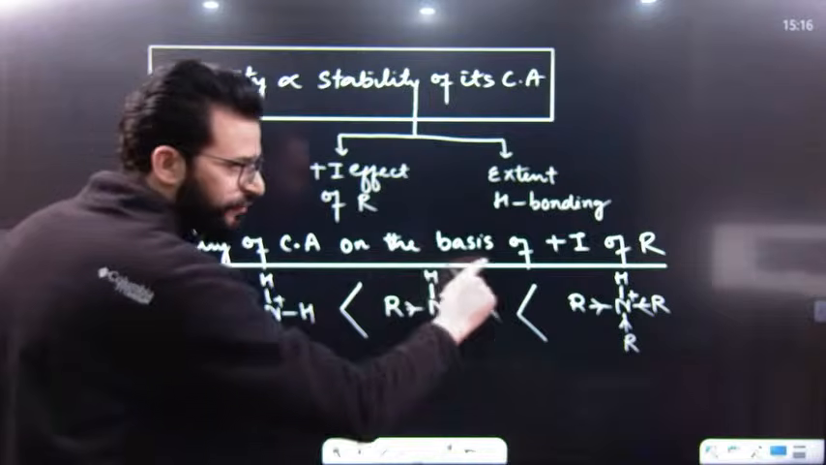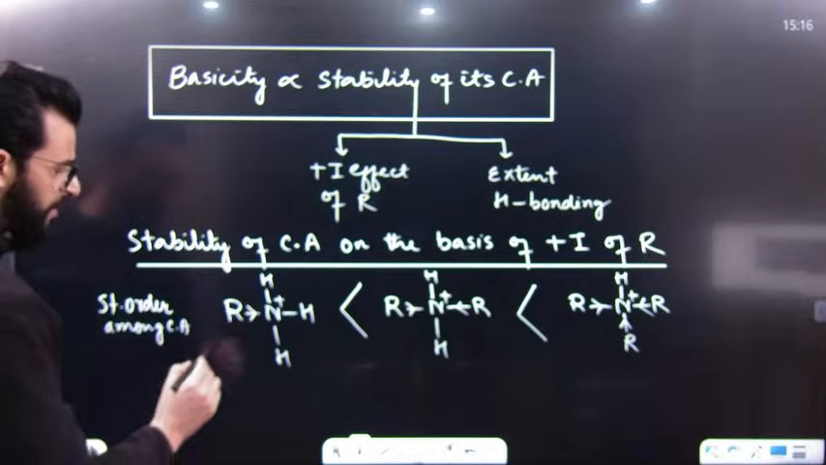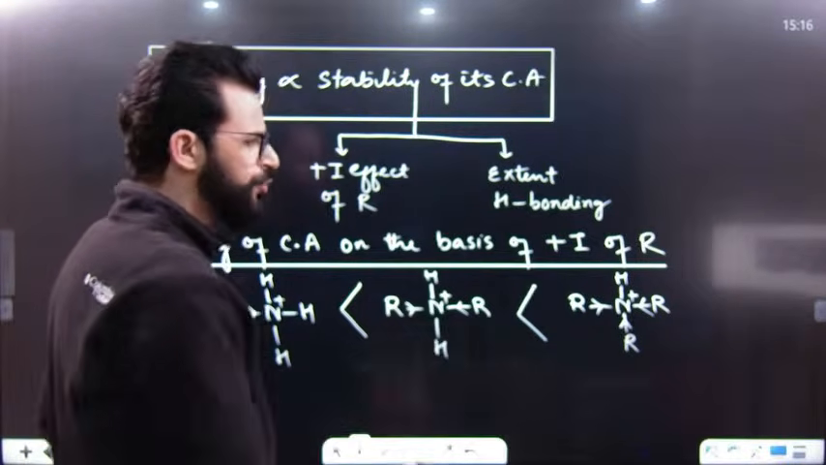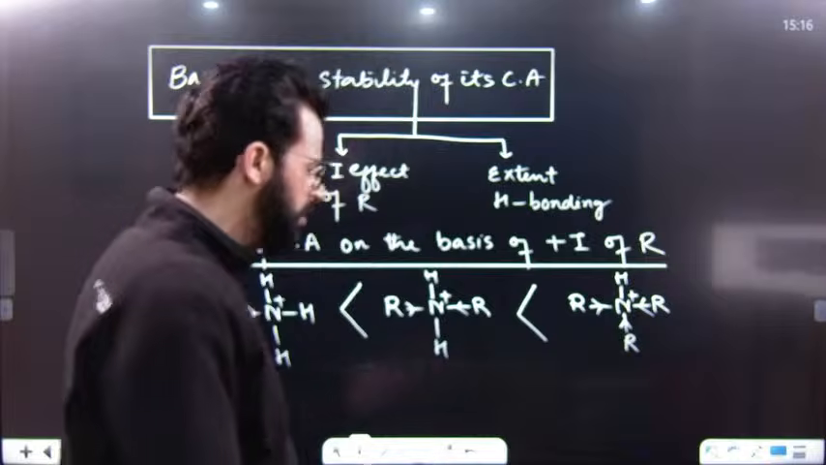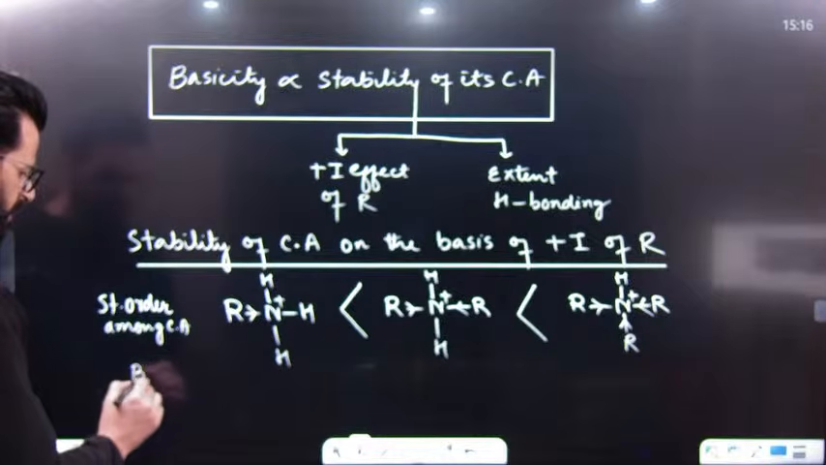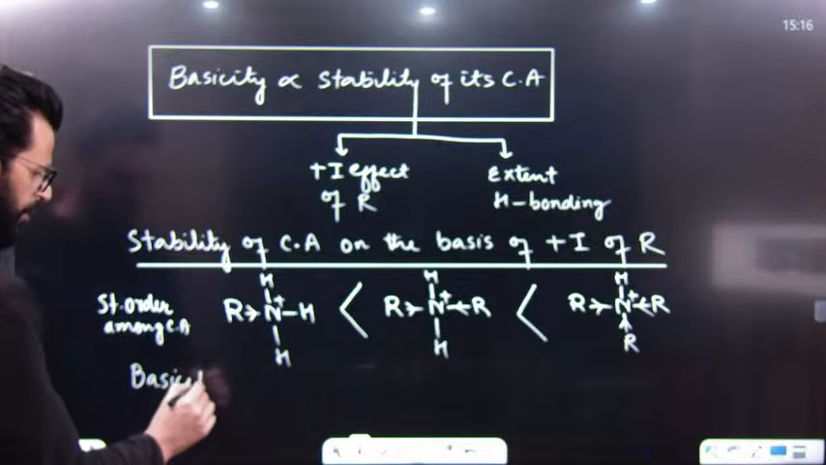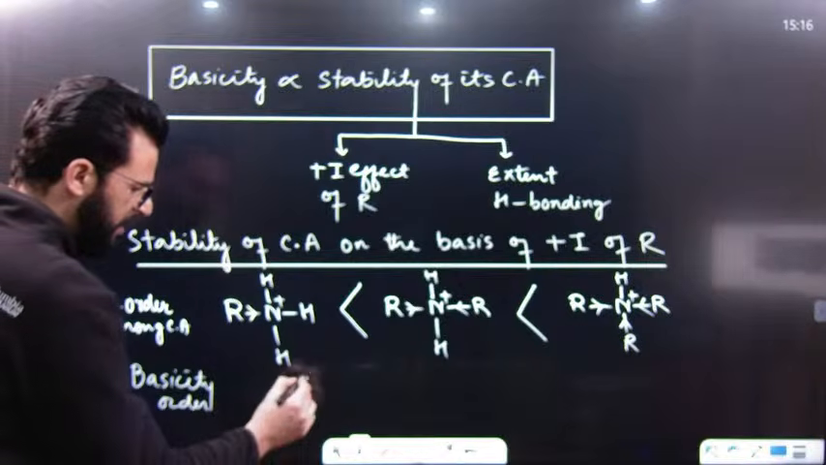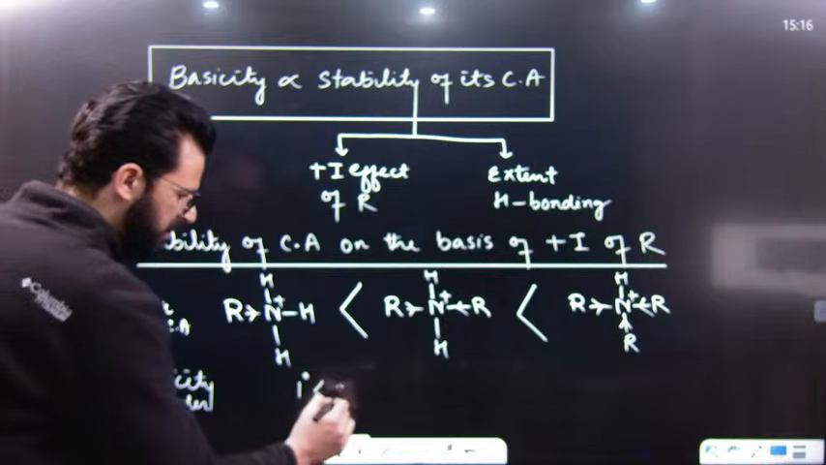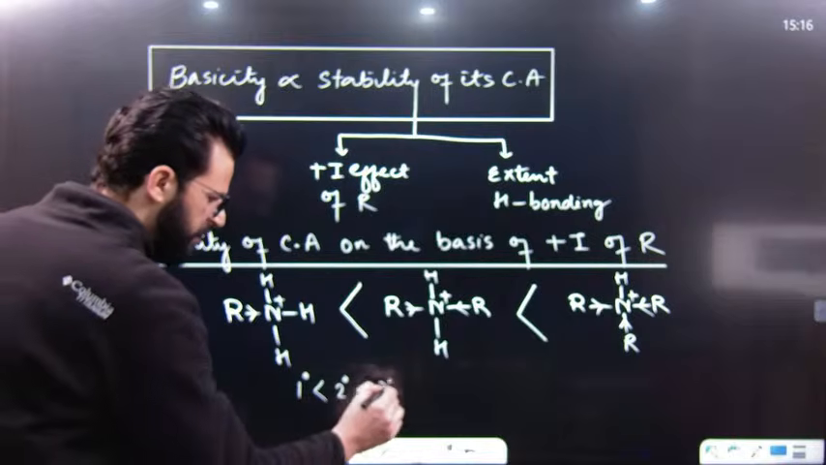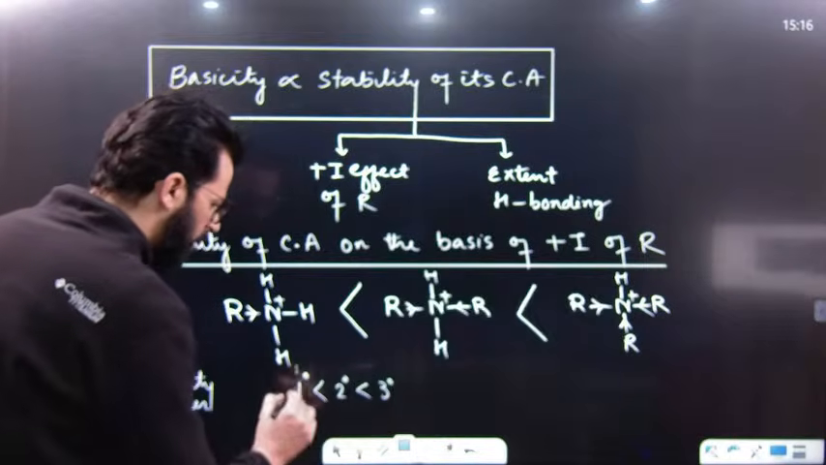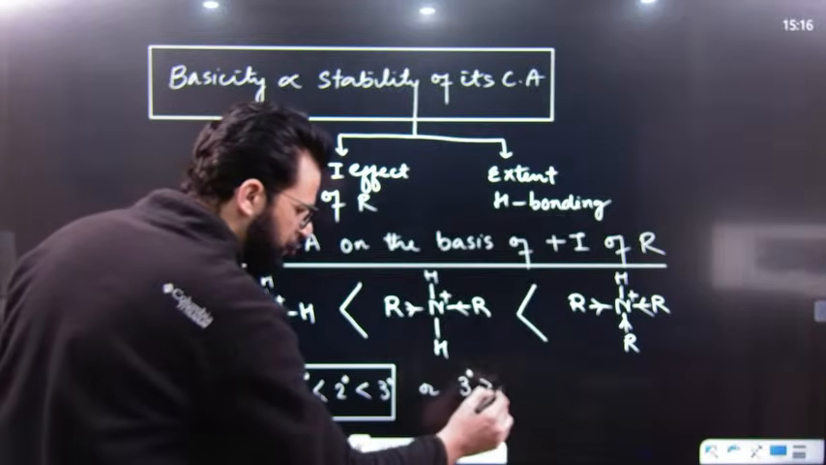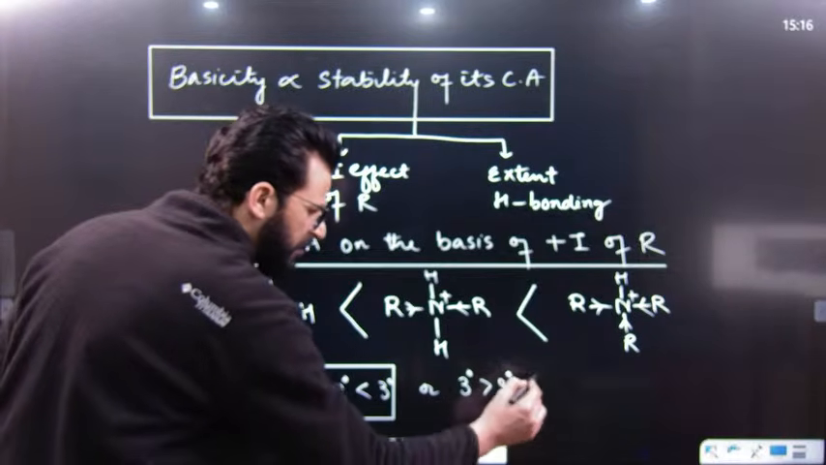But on the basis of plus I. So can I say on the basis of plus I, 1 degree is less stable than 2 degree, and 2 degree is less stable than 3 degree. So what will be the basicity order then? On the basis of plus I, 1 degree amine is a weaker base than 2 degree amine, and 2 degree amine is a weaker base than 3 degree amine. Or we can simply say 3 degree amine is a stronger base than 2 degree amine, which is stronger than 1 degree amine.